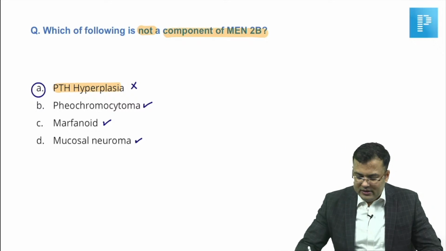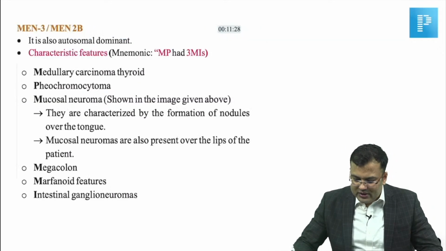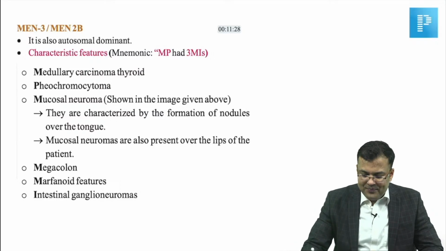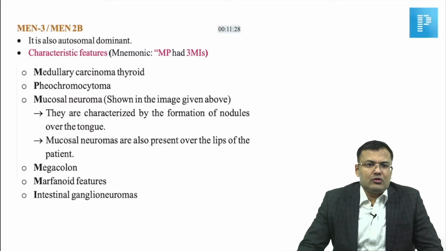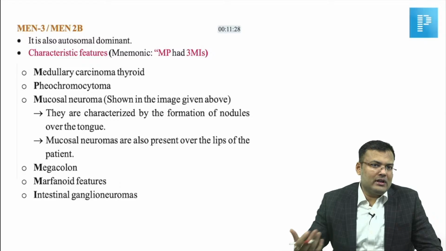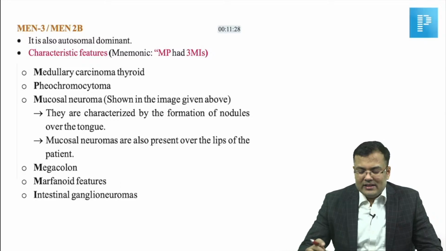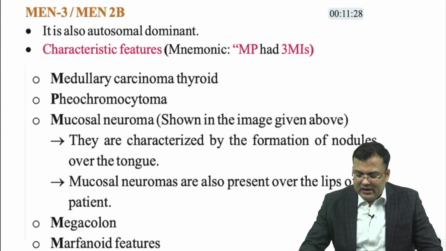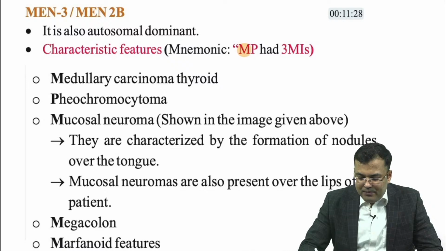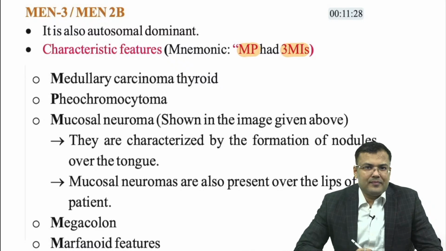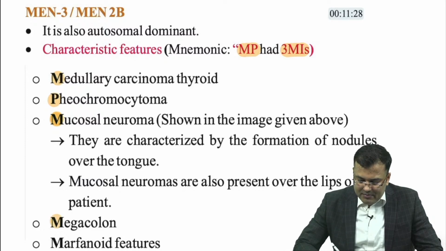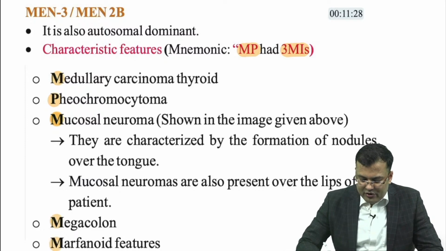Now, what are the components of MEN 2B? It is also known as MEN 3, and you know that all MEN syndromes are autosomal dominant. How to remember the characteristic features? MP had 3 MIs. M, medullary carcinoma thyroid. P, pheochromocytoma. M, mucosal neuroma. M, megacolon. M, marfanoid features.